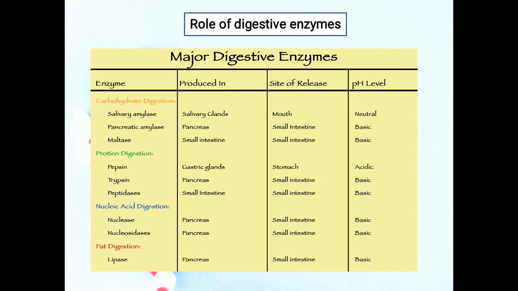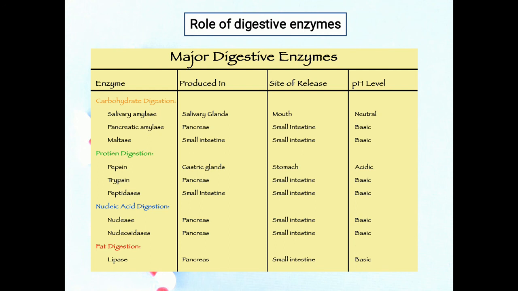Now, pancreatic juice contains pancreatic amylase, trypsin, chymotrypsin, elastase, carboxypeptidase, nuclease, pancreatic lipase, ribonuclease, and deoxyribonuclease. These are all in the pancreatic juice secreted by the pancreatic acinar cells.